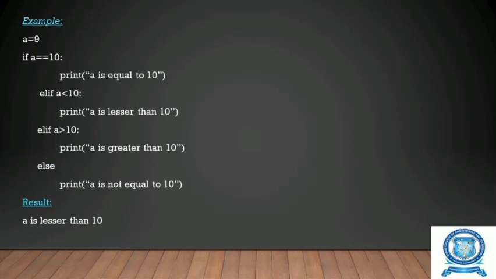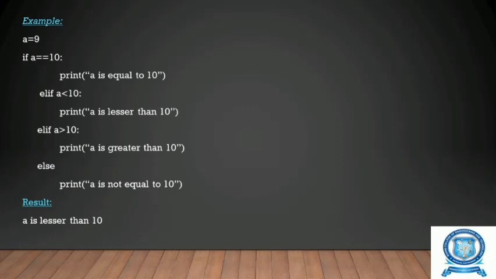If a is not equal to 10, then we are checking whether a is less than 10. If it is lesser, then we print a is lesser than 10. If that is also false, then we are moving to elif a is greater than 10. We are checking whether a is greater than 10. If it becomes true, we are going to print a is greater than 10. If that condition also becomes false, we are going to print a is not equal to 10.